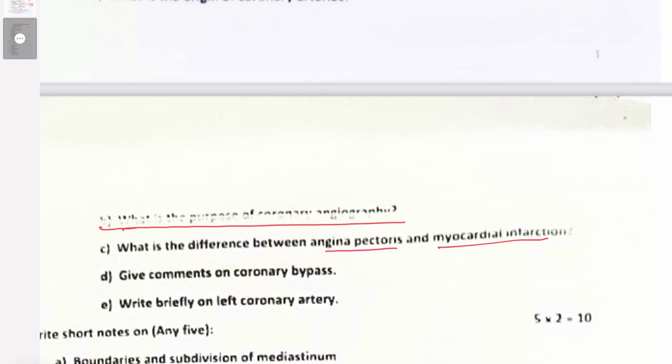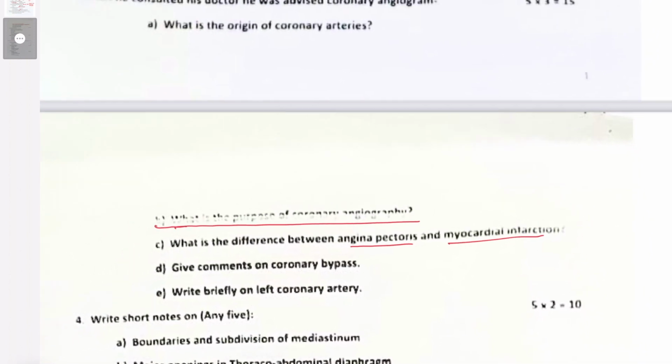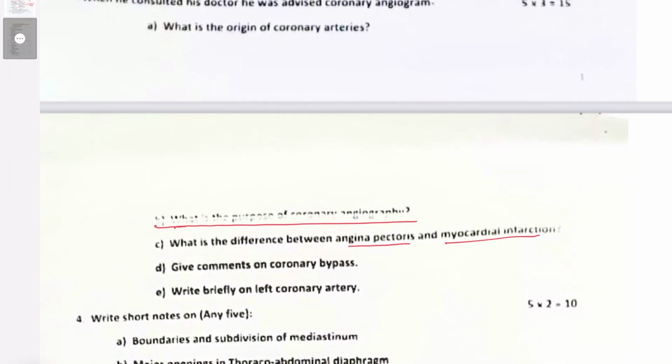The plaque blocks the vessels, thereby limiting or completely blocking the perfusion of the myocardium. So that's the difference between angina pectoris and myocardial infarction. Give comments on coronary bypass. You must have heard of CABG, coronary artery bypass grafting.